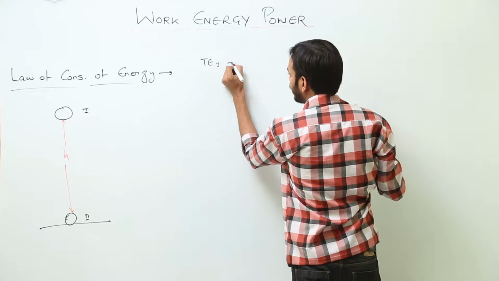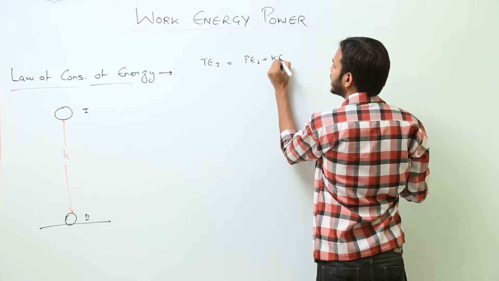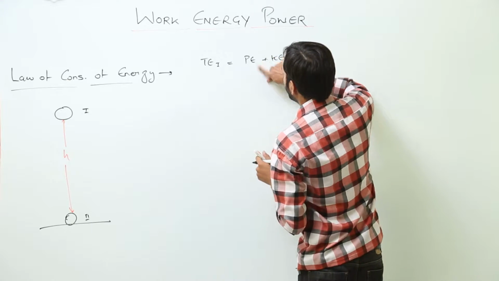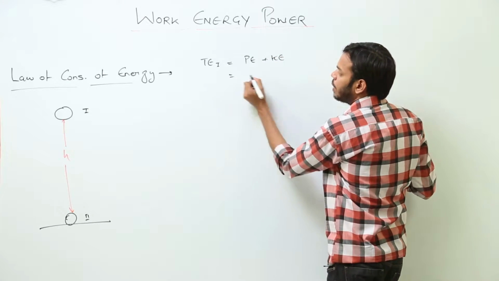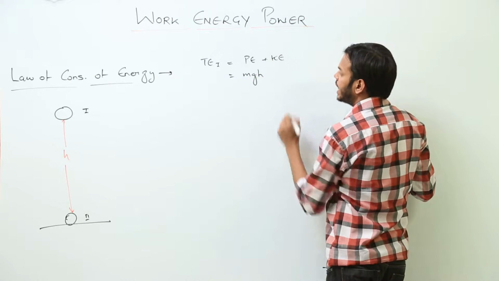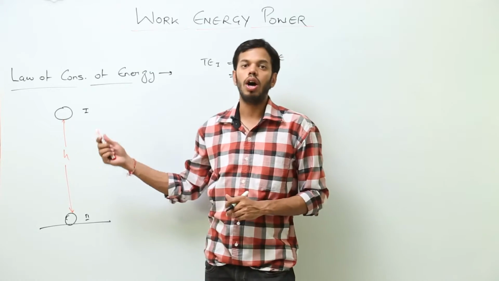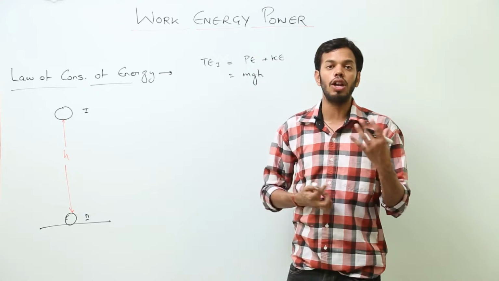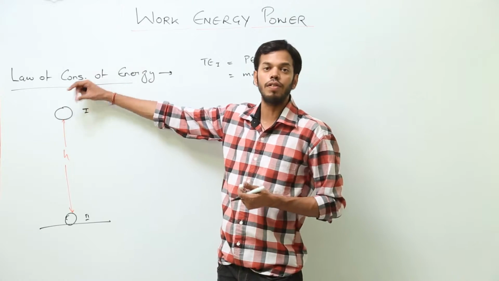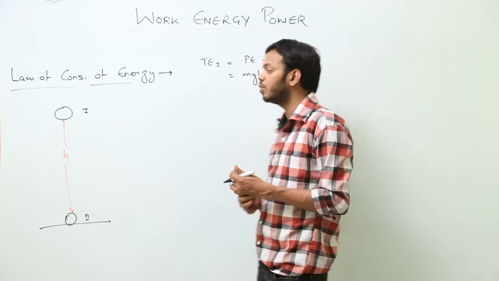So total energy at 1 would be potential energy at this position plus kinetic energy at this position. Now potential energy is mgh, whereas the kinetic energy is what? Nothing, because the body is at rest, a body falling freely from rest. Initially the body is starting its journey from rest, u equal to 0.